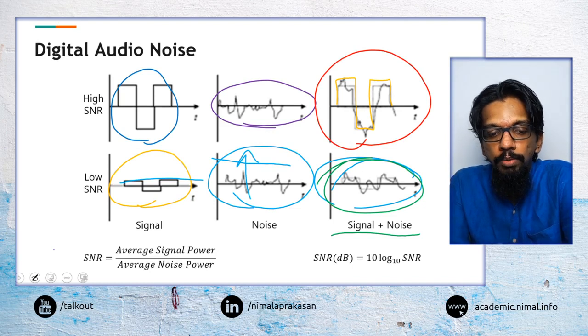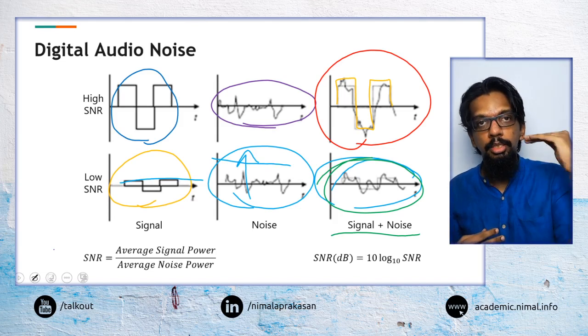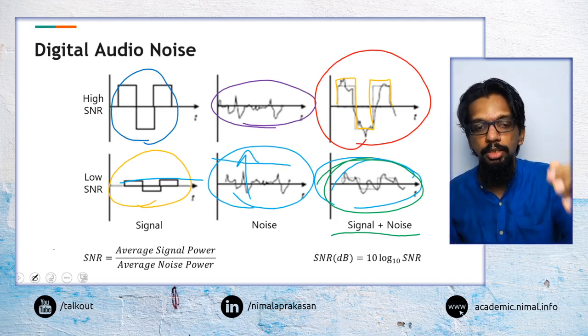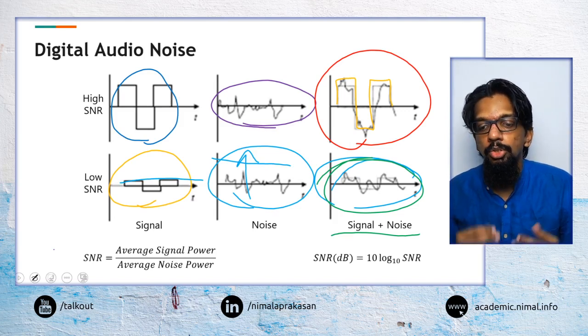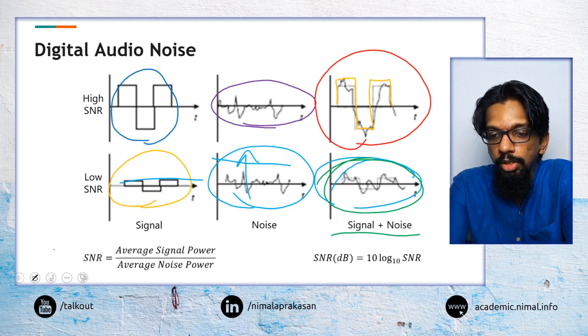How we represent that is called signal to noise ratio, or SNR, and that is the ratio between the signal power of the original signal and the power of the noise signal. So that is how we represent signal to noise ratio.